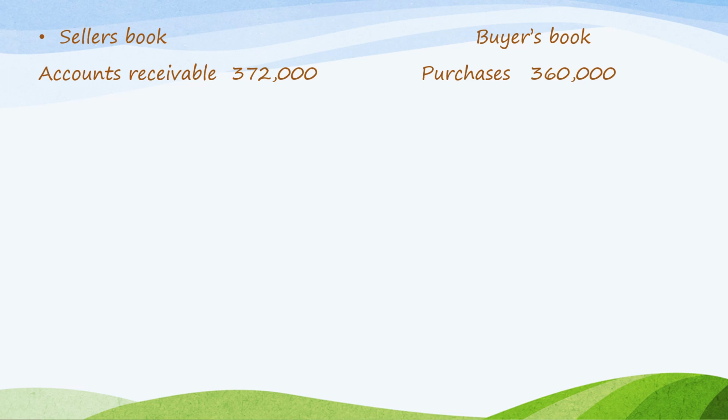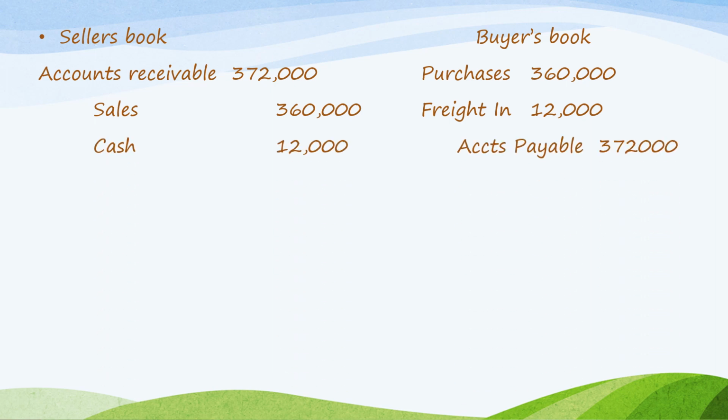So the accounts receivable is 372,000 because the seller has paid for the freight, which should be the responsibility of the buyer. So to seek reimbursement of the freight cost from the buyer, the seller added up the value of the accounts receivable equal to the cost of the freight. So 360,000 plus 12,000, that is 372,000. And the sales is 360,000 and credit also cash 12,000 for the freight cost that is being paid for.